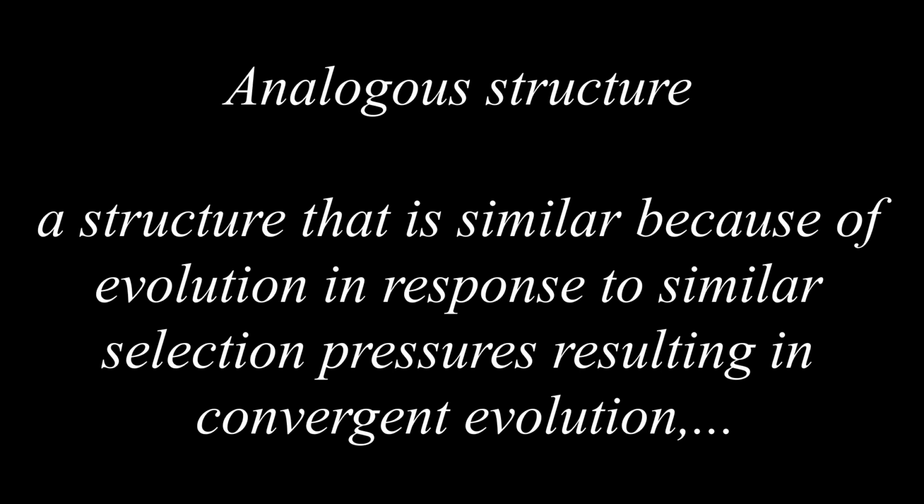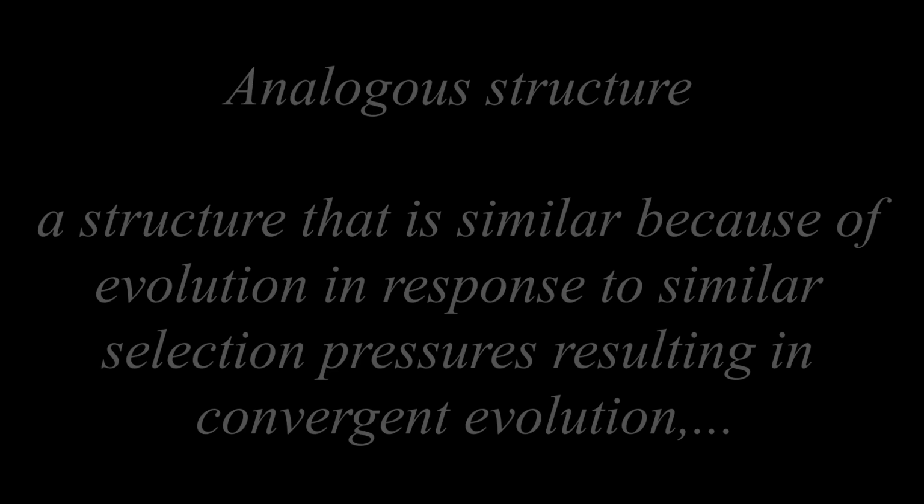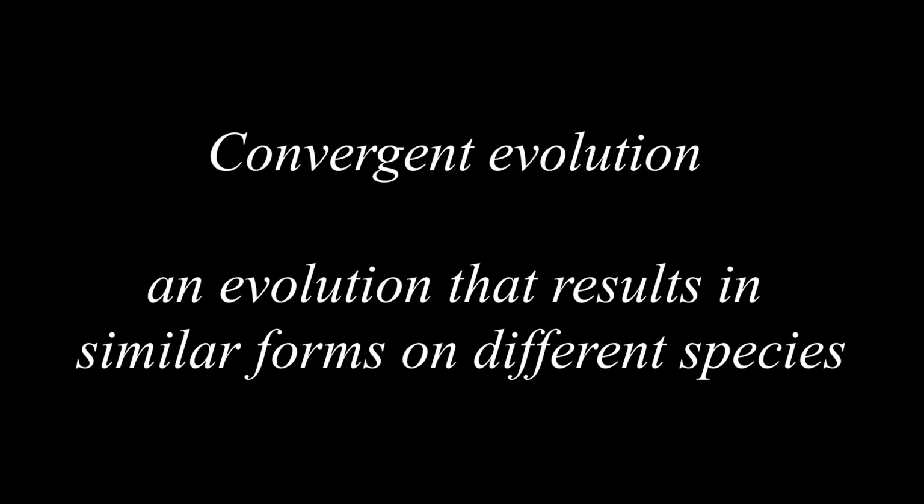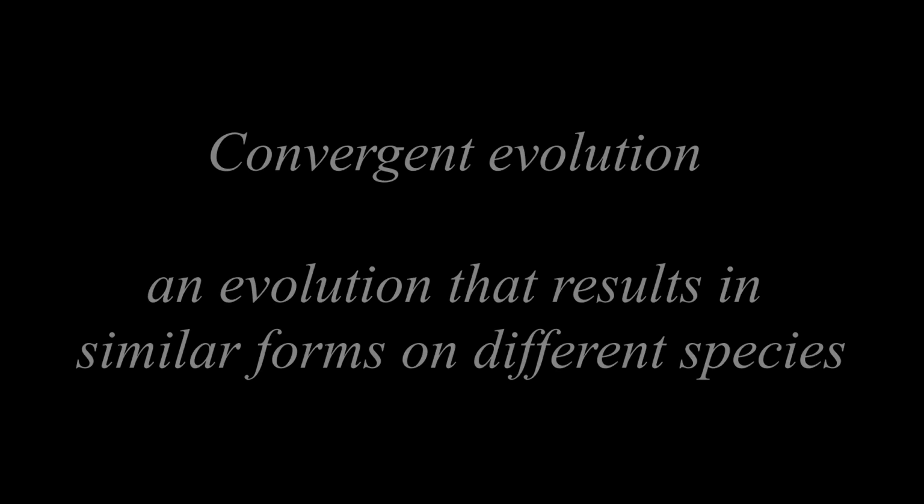Analogous structure, a structure that is similar because of evolution in response to similar selection pressures, resulting in convergent evolution, not similar because of descent from a common ancestor. Bottleneck effect, the magnification of genetic drift as a result of natural events or catastrophes. Convergent evolution, an evolution that results in similar forms on different species.